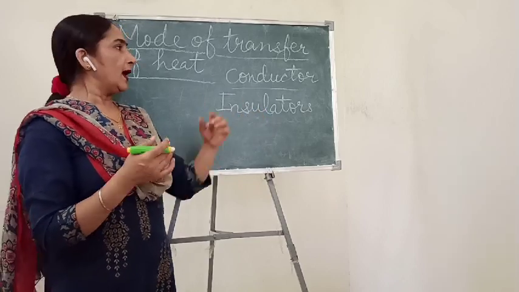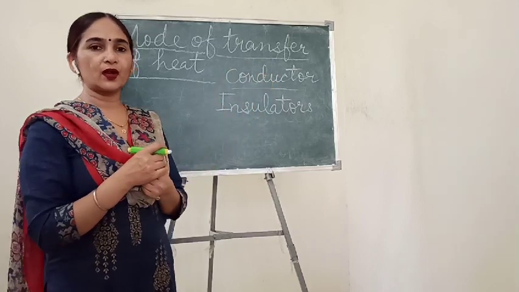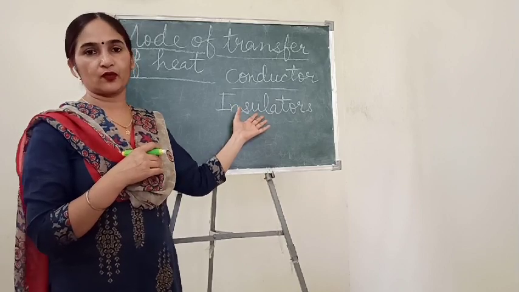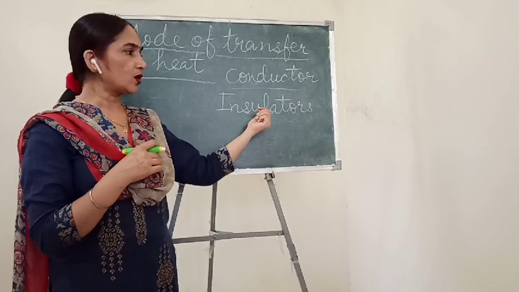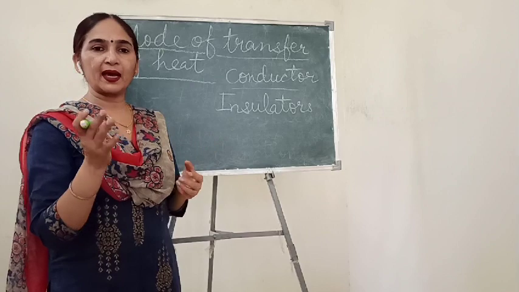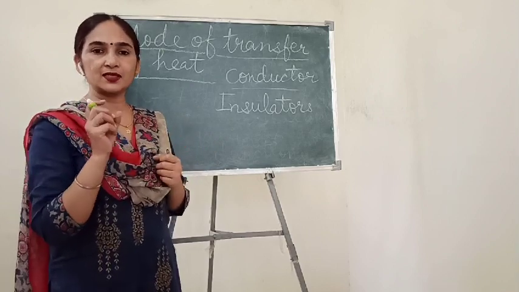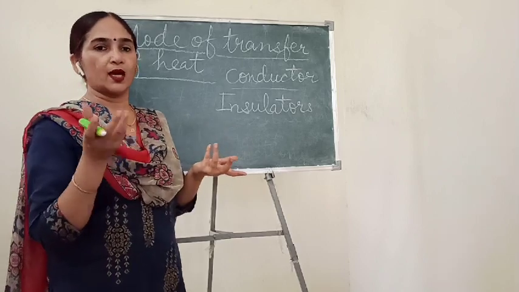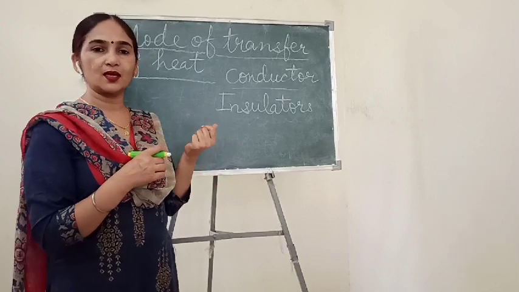So children, we know that conductors are very important materials for us, but insulators are also equally important. In many things we use insulators. Not only electric wires: electrical tools like pliers and screwdrivers all have a plastic coating. You must have seen these common tools; maybe you have them at home.